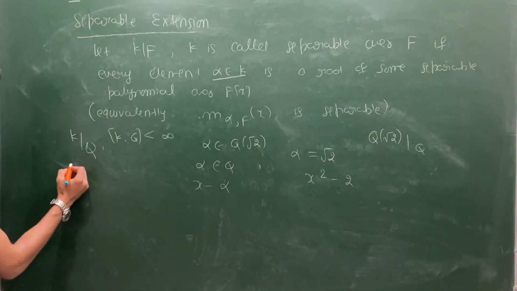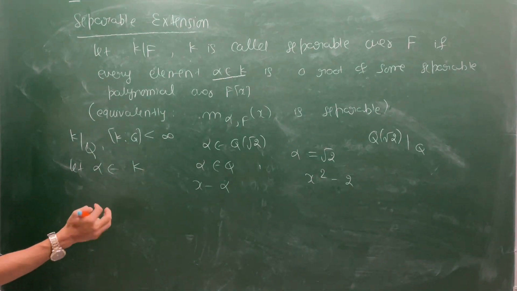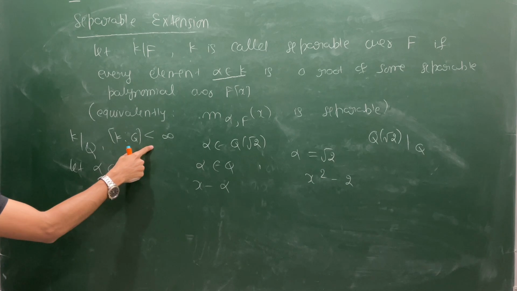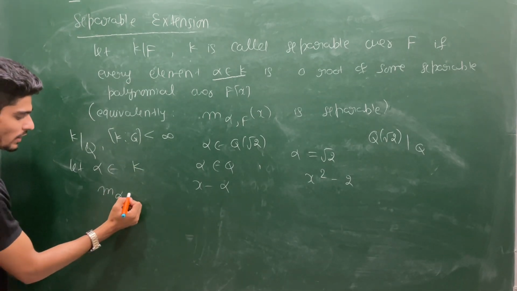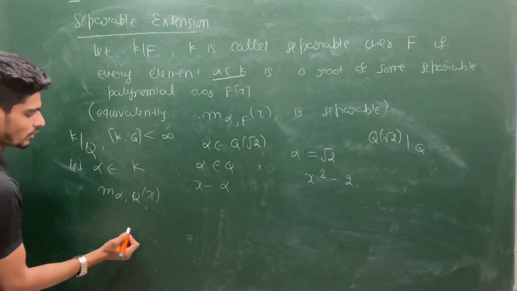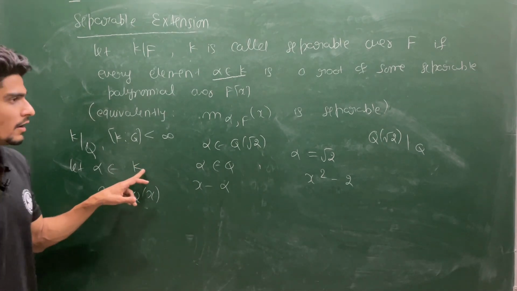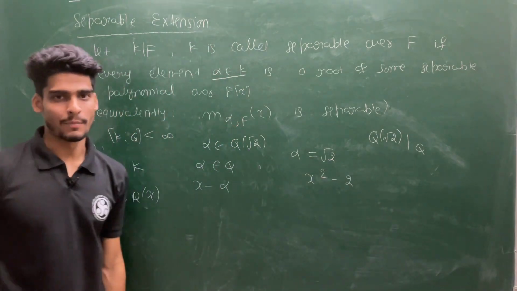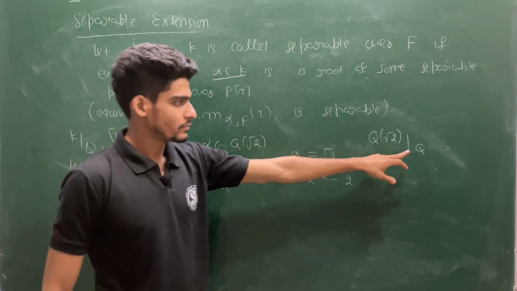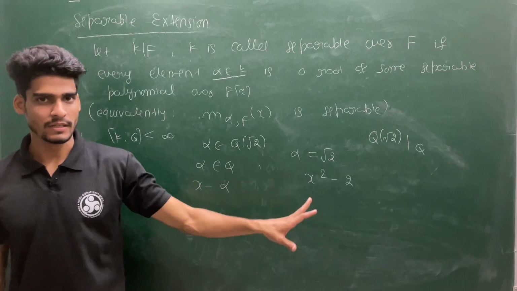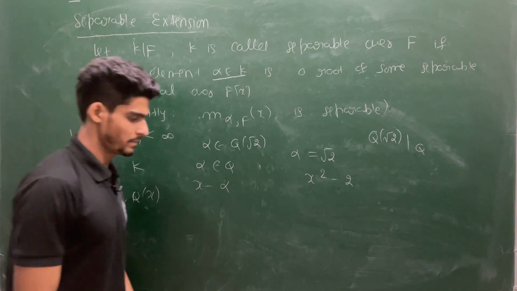Let alpha belonging to K be any element of K. Since K is an algebraic extension, you will get a minimal polynomial of alpha over Q. This is an irreducible polynomial, and irreducible polynomials over a field of characteristic 0 are always separable. So this is a separable polynomial. So cases with characteristic 0 fields are easy, but cases with characteristic p are a little bit tricky.